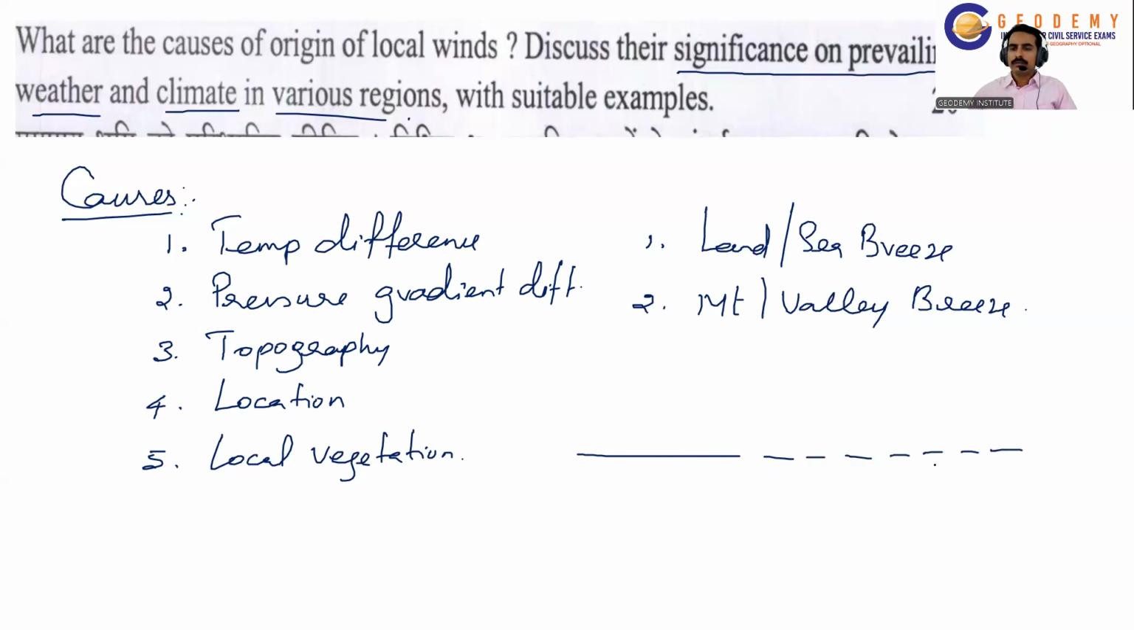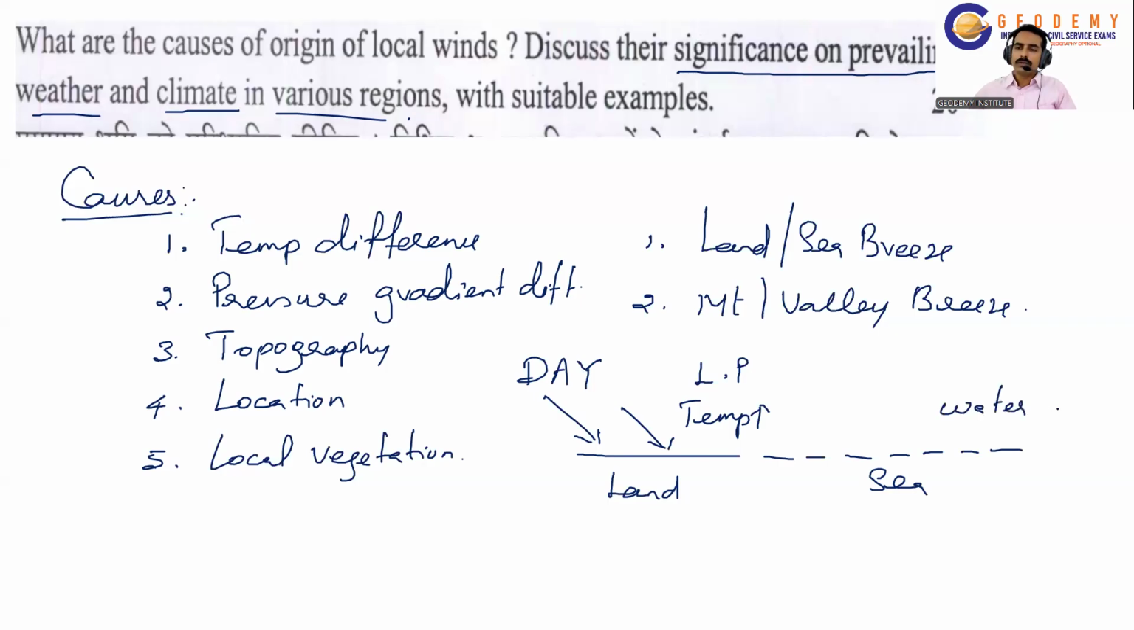For example, this is sea, this is land. In the daytime, the land absorbs more heat and the temperature increases over the land, and consequently the pressure decreases. So low pressure prevails over the land. Generally, water absorbs heat slowly, so relatively the pressure will be higher than on the land here. So the wind will move from high pressure to low pressure during the daytime.